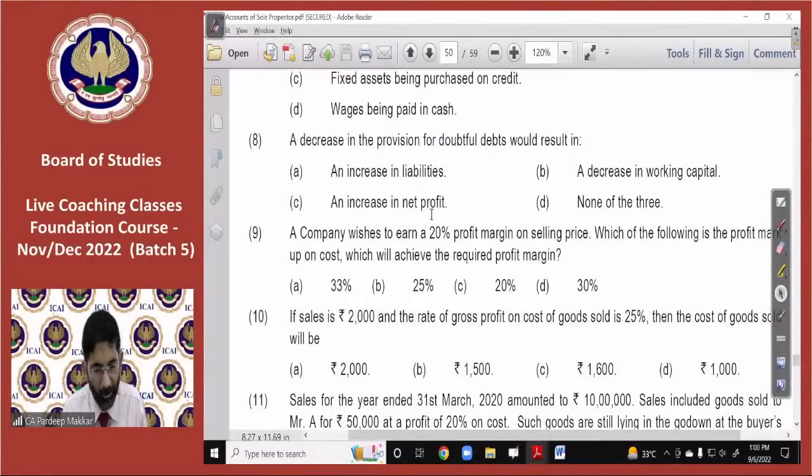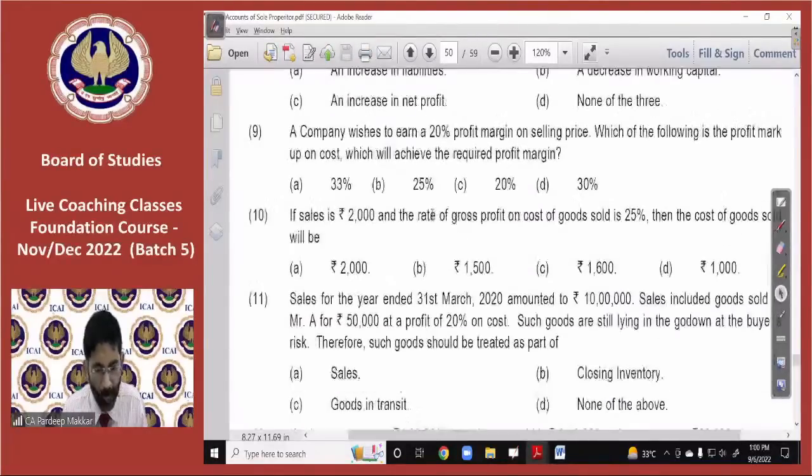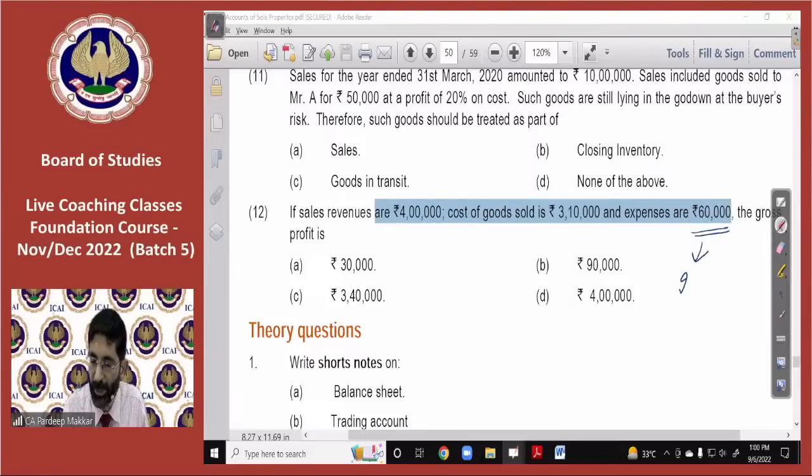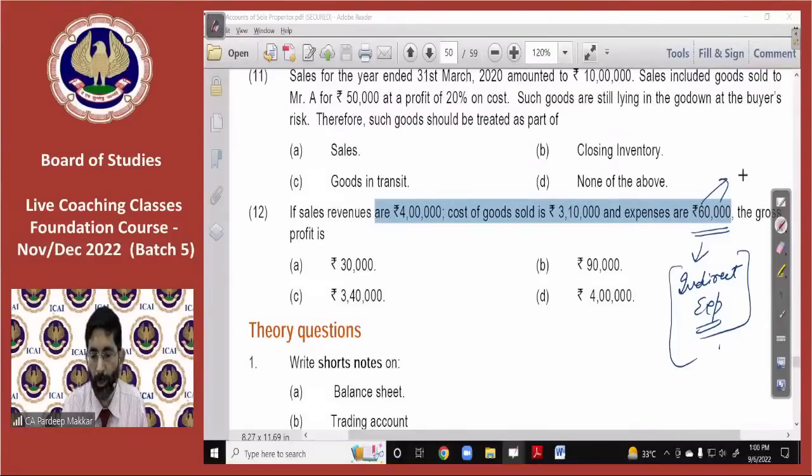Practicing question number 5. Okay sir, 12 MCQ में expenses क्यों नहीं include होंगे? If sale revenue is 4 lakh, cost of goods sold is 3 lakh 10,000, expenses are 60,000, GP is 4 lakh minus 3 lakh 10,000. Why? Because whenever it is written that these are expenses, that means these are indirect expenses. Let it be very much clear. Because direct expenses must be mentioned as direct expenses. These are assumed as indirect expenses in this case, and hence entered in profit and loss account while calculating net profit. So if he is interested to ask net profit from you, you will have to deduct it.